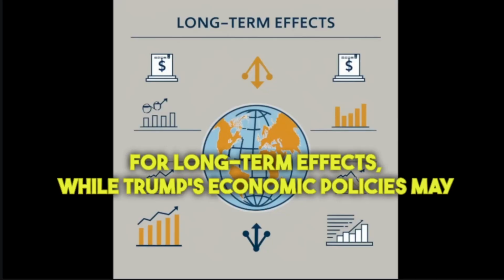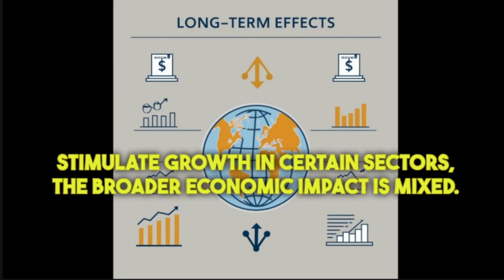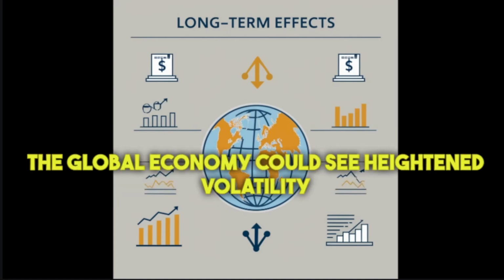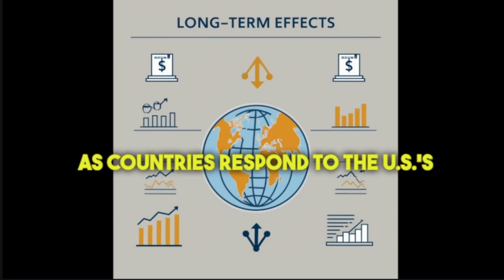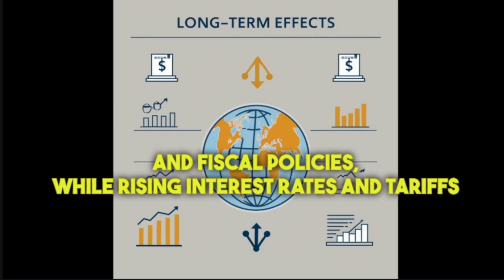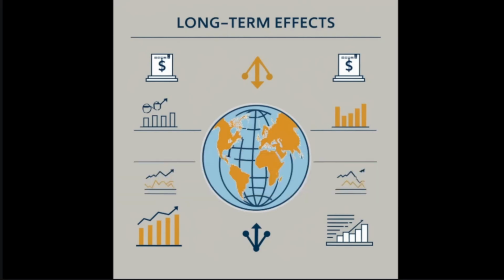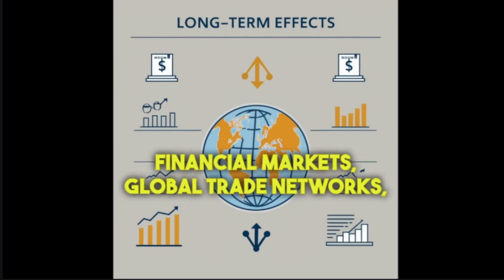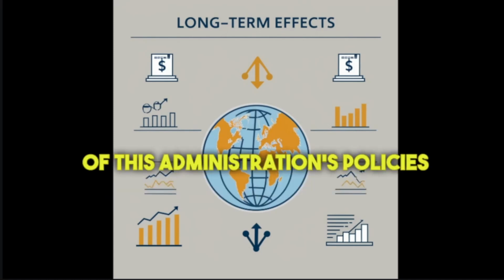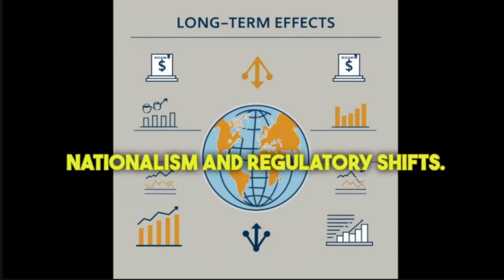Long-term effects. While Trump's economic policies may stimulate growth in certain sectors, the broader economic impact is mixed. The global economy could see heightened volatility as countries respond to the U.S.'s unilateral trade and fiscal policies, while rising interest rates and tariffs may weigh on American consumers and international trade. Financial markets, global trade networks, and emerging economies will closely watch the unfolding effects of this administration's policies as they adapt to an era of renewed economic nationalism and regulatory shifts.